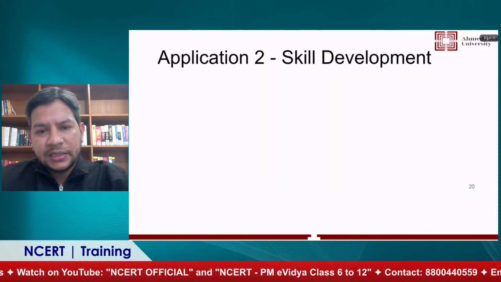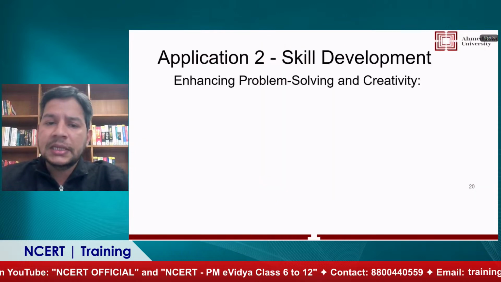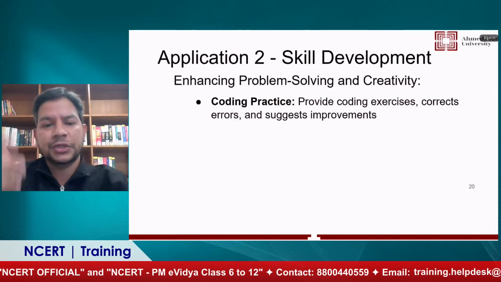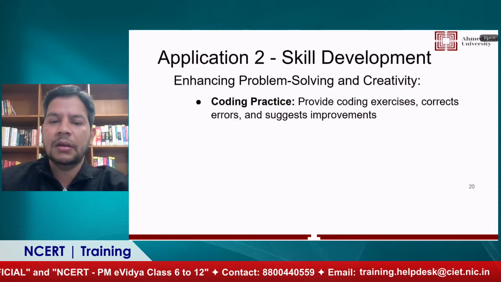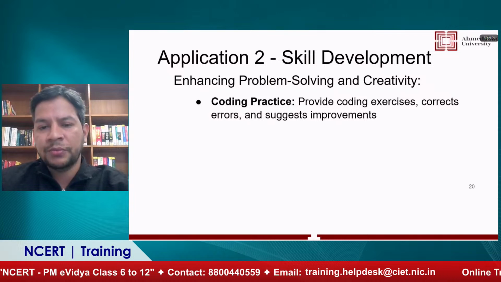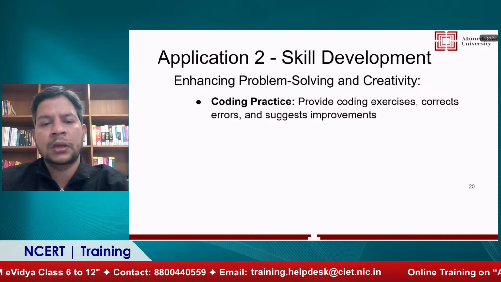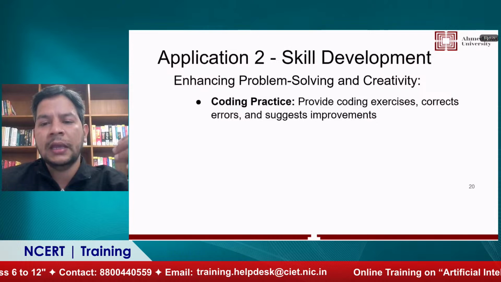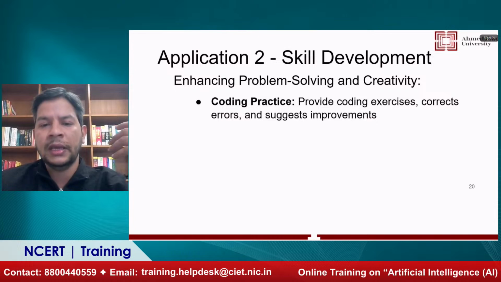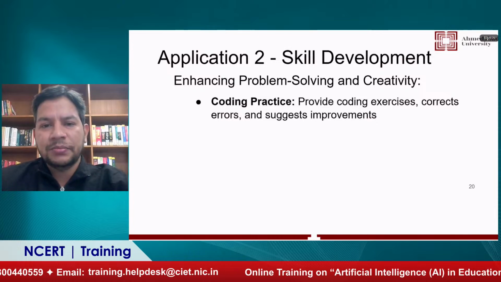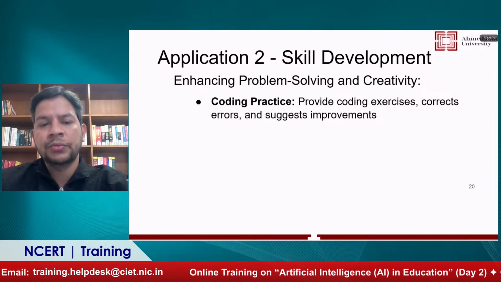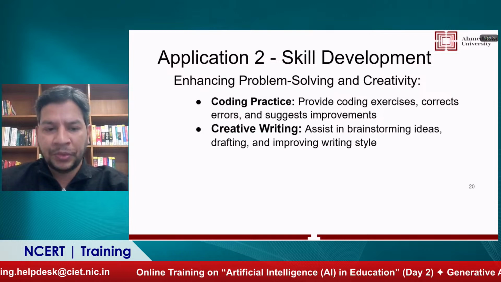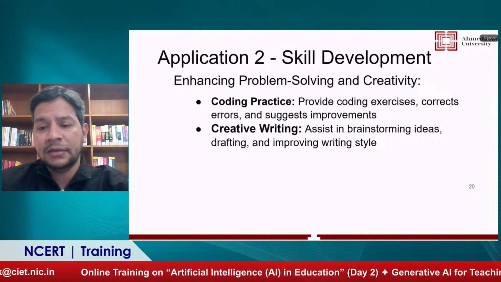Then we have the second application, which is more about skill development. In skill development, what can the students do? For example, if they are learning programming and want to practice coding, want some feedback on the coding, or want to detect some errors in their code, we can use generative AI. And then we have creative writing, of course.